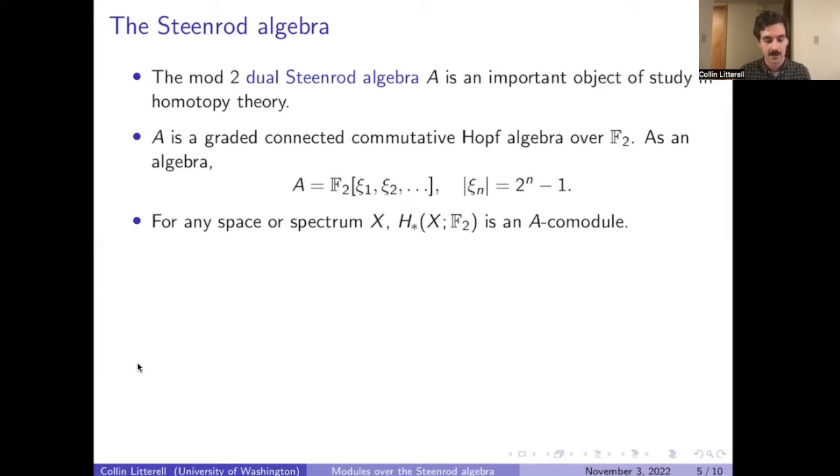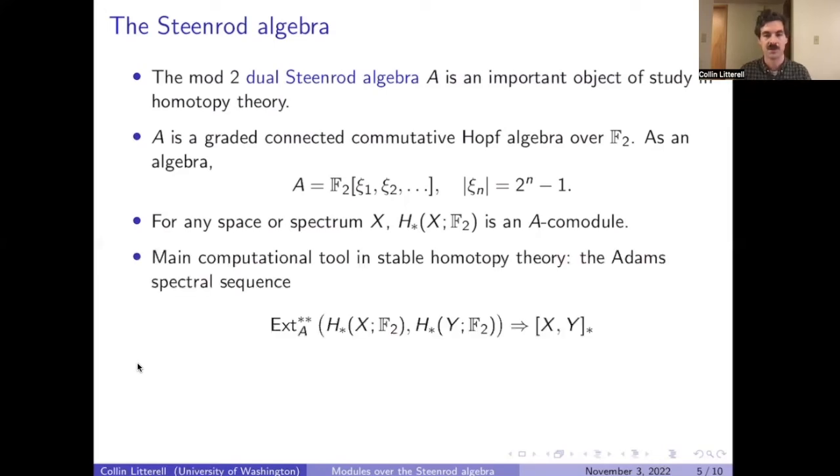One of the main computational tools in stable homotopy theory is the Adams spectral sequence. On the left-hand side, we have something relating to A and some comodules over it, and on the right-hand side, we have homotopy classes of maps.